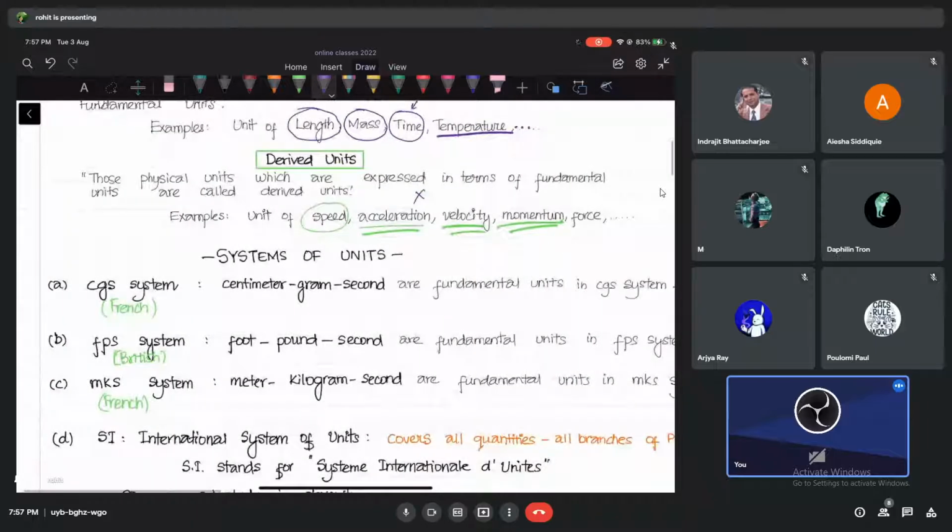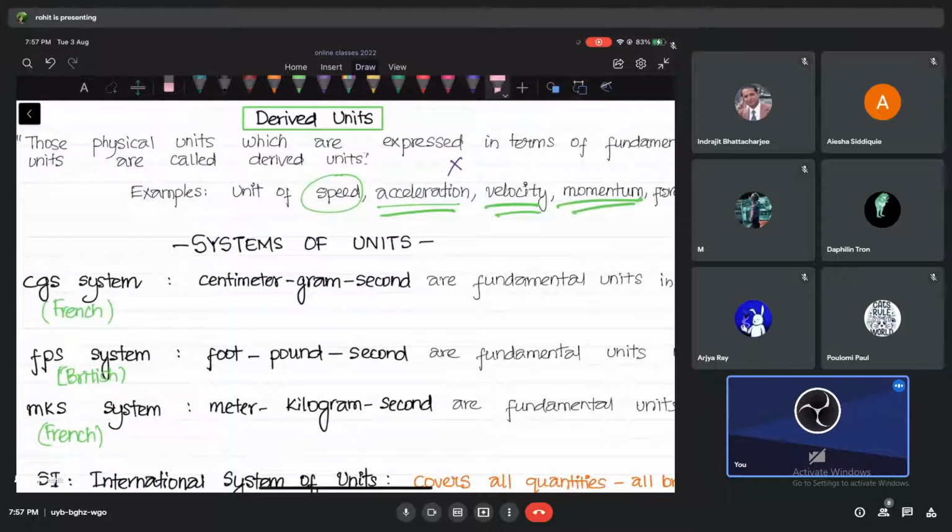Now try to understand why we need something called a system of units. What is a system of units?